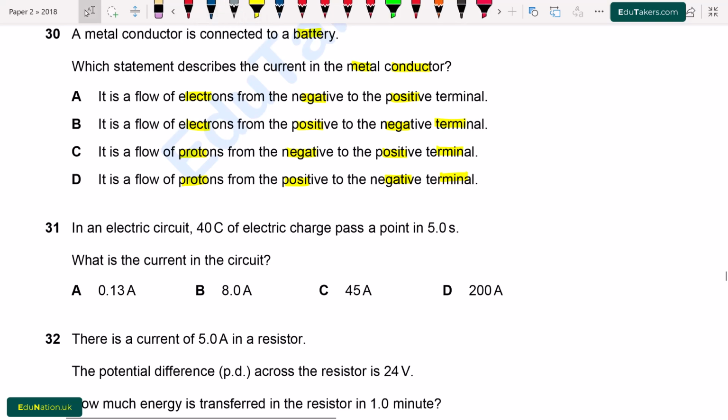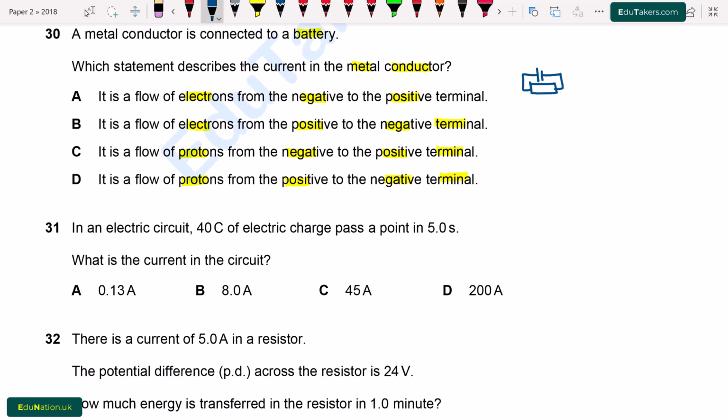First of all, here is a metal conductor. And when it is connected with the battery, we know that the metal contains a large number of free electrons.